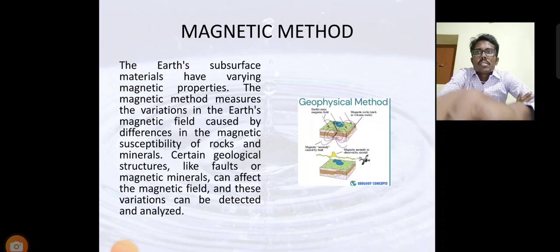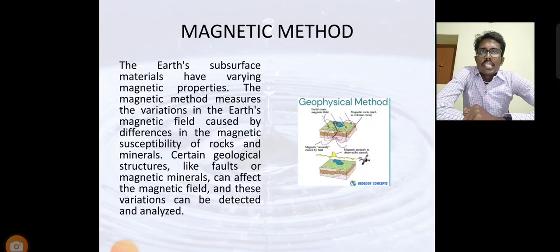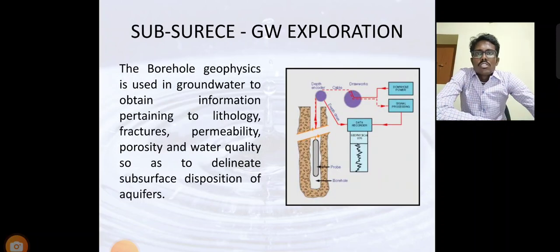Next one, the magnetic method. The earth's subsurface materials have varying magnetic properties. The magnetic method measures the variations in the earth's magnetic field caused by differences in the magnetic susceptibility of rocks or minerals. Certain geological features like faults or magnetic minerals can affect the magnetic field. Their variation can be detected and analyzed using this geophysical method.